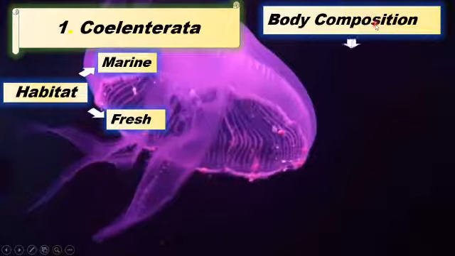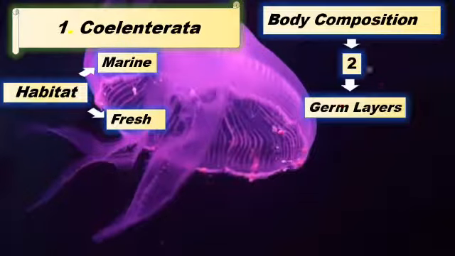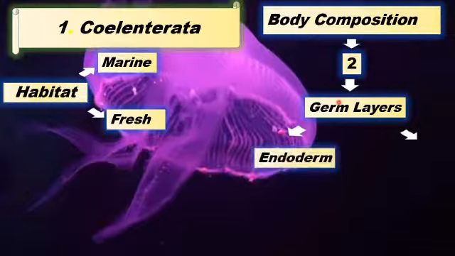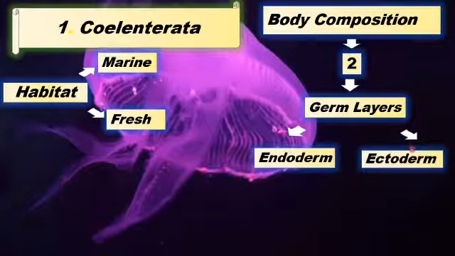So its body is made up of 2 germ layers. And what do germ layers mean? Germ layers means the group of cells that differentiate into the tissues. So the body of the Coelenterata is made up of 2 germ layers, known as the endoderm and the ectoderm. So endo means inside. So endoderm is the layer that is present inside, and it will give rise to the various internal structures.